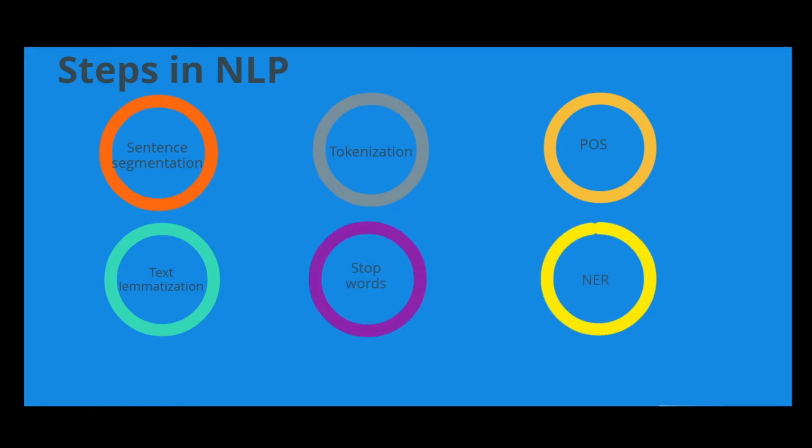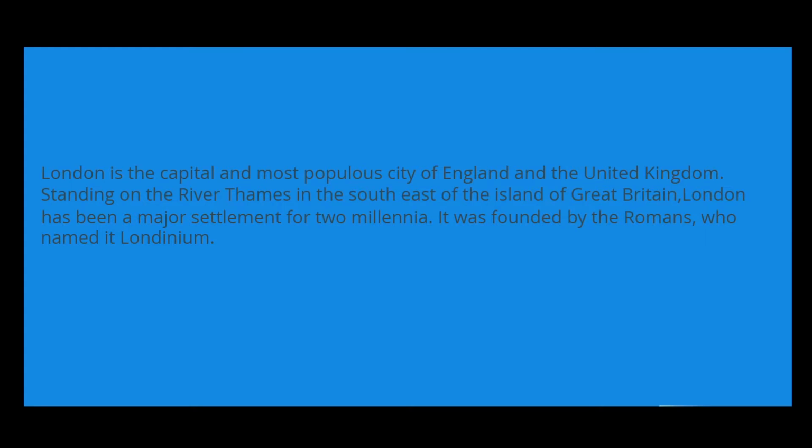Now let's understand these steps with an example. Consider a piece of text. London is the capital and most populous city of England in the United Kingdom. Standing on the River Thames in the southeast of the island of Great Britain, London has been a major settlement for two millennia. It was founded by the Romans, who named it Londinium. Now the first step which we're going to perform is sentence segmentation. In this, our aim is to break the text apart into separate sentences. After performing sentence segmentation, we get this.